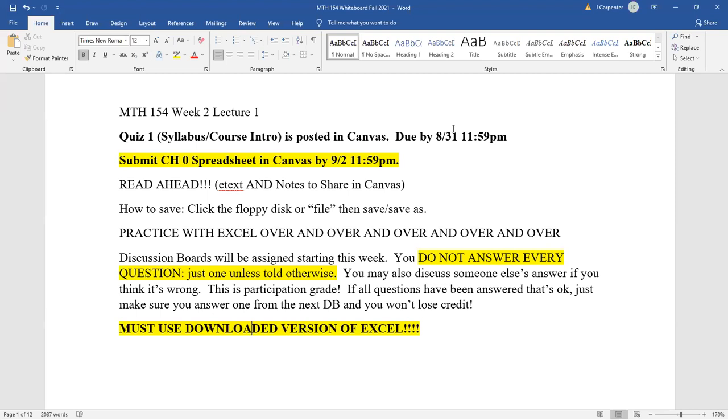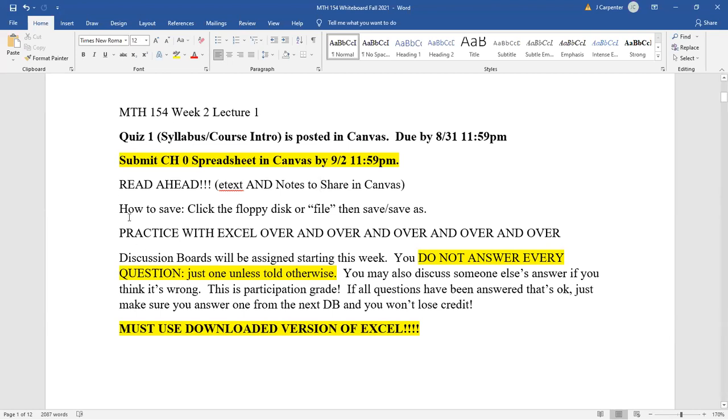Reminder that you are supposed to be reading ahead in your e-text and the notes to share, or at least one or the other, so that you have a basic idea of the topics we're going to discuss. I'm not expecting you to have spent 3-4 hours on this and to understand it completely. I'm expecting you to put 15, 20, 25 minutes into this. So you go, oh, Mr. Beckner is going to talk about proportions today. That's where you've got 2 fractions equal to a fraction. That way I don't have to spend 30 minutes introducing that entire concept. I can just talk about it for 5 minutes and then move on to the bigger, grander details of what we do need to work on.